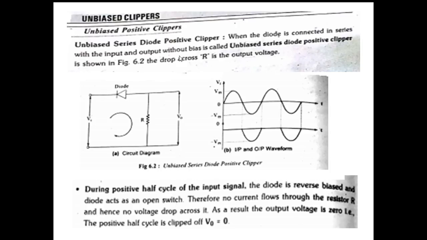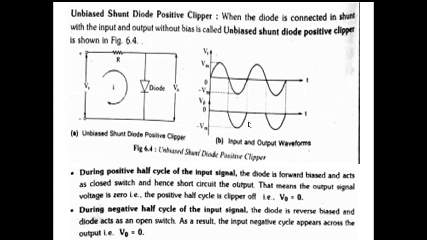Therefore, it is a positive clipper, and the diode is connected in series, not shunt. In the circuit it is a series connection. Therefore, it is a series diode positive clipper. This is the basic clipper circuit. If you understand this concept, then you can understand the further concepts.